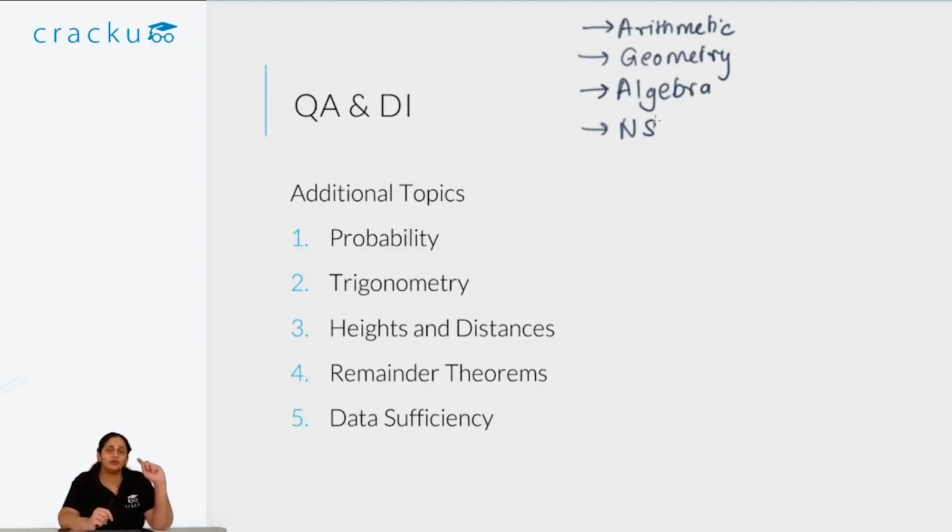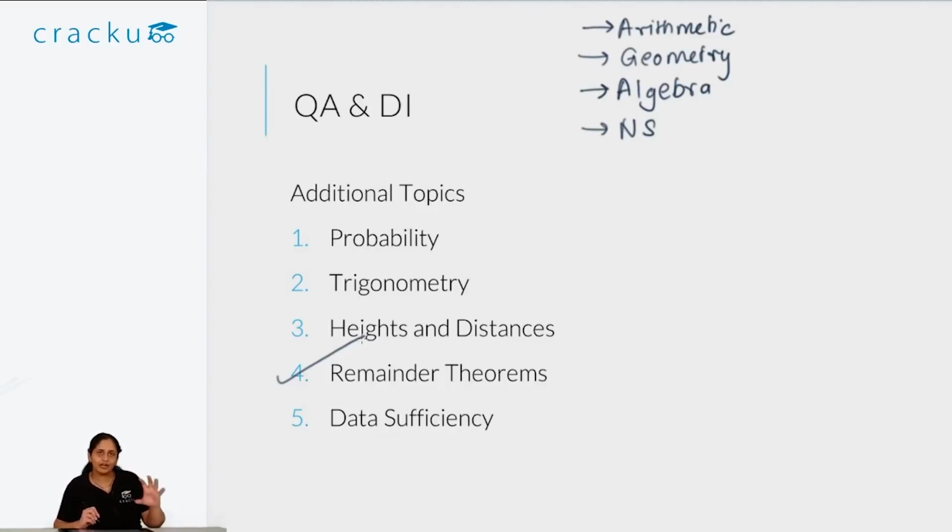So you need to refresh your memory of remainder theorems. Make sure that this is an additional topic you have to do well. Remainder theorems, if you skipped them for CAT, you have to do now. If you are doing it for the first time, make sure you do them well in detail.